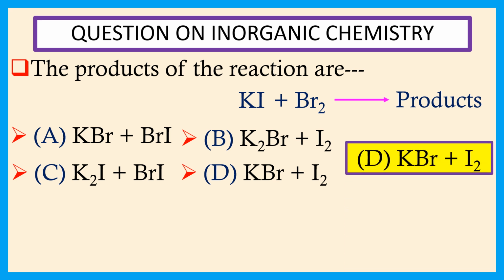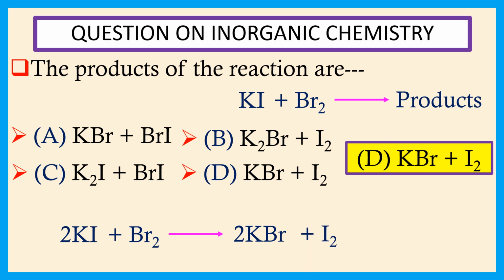KBr means potassium bromide plus I2 means iodine. The complete balanced equation of this reaction is 2KI plus Br2 to 2KBr plus I2.